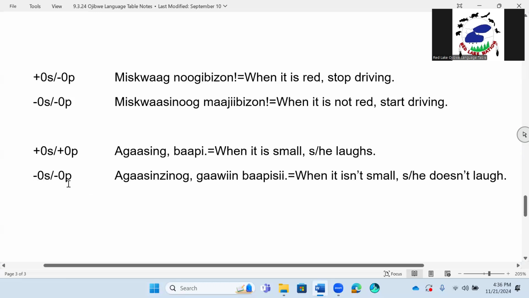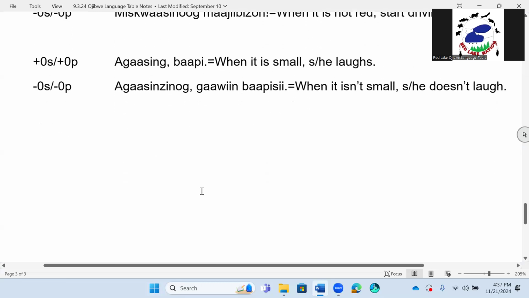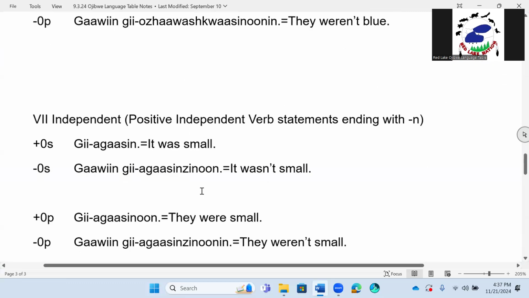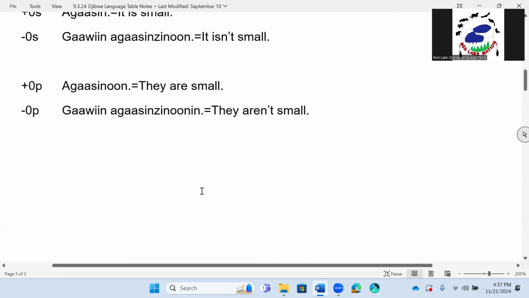Negative zero S or negative zero P, agasinzinug gawin bapisi. When it isn't small, she or he doesn't laugh. Agasinzinug gawin bapisi. Okay, that one's kind of a tongue twister, kind of a little hard to pronounce. And that is where we left off with all of our notes.